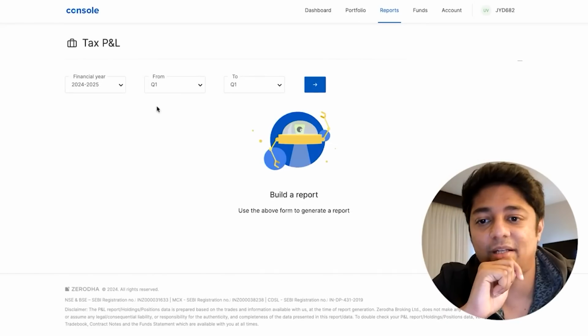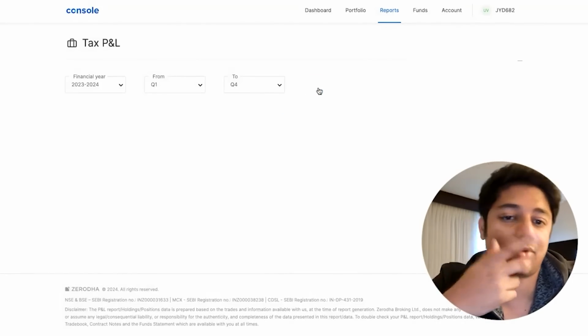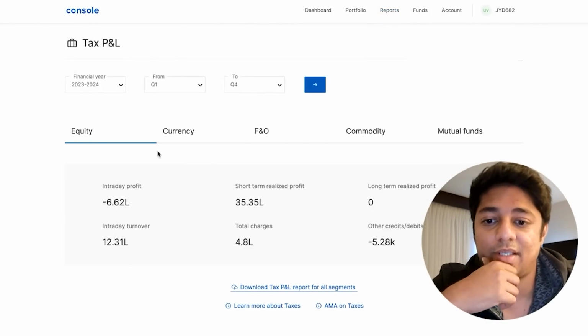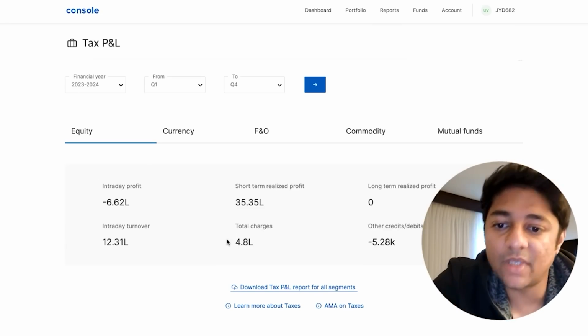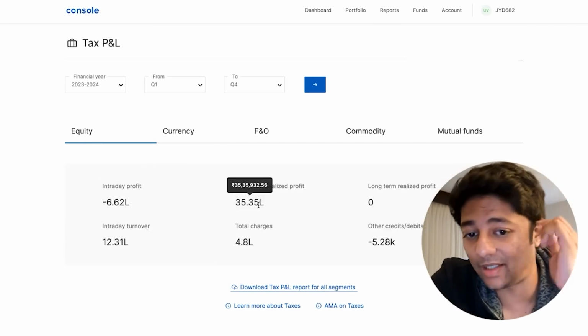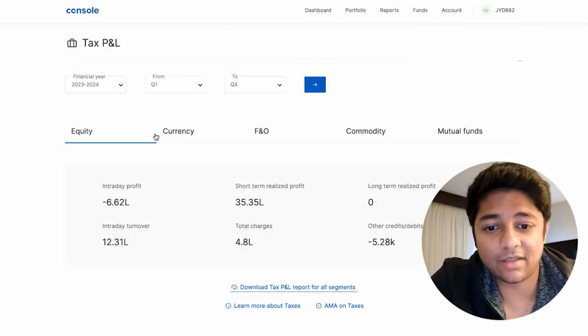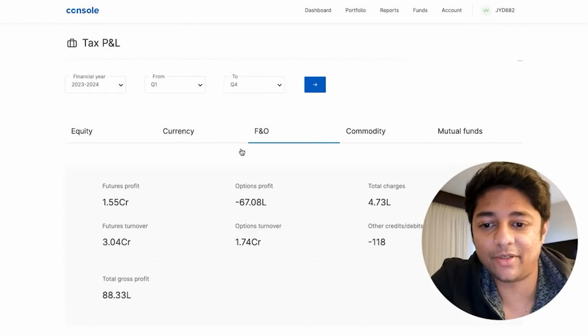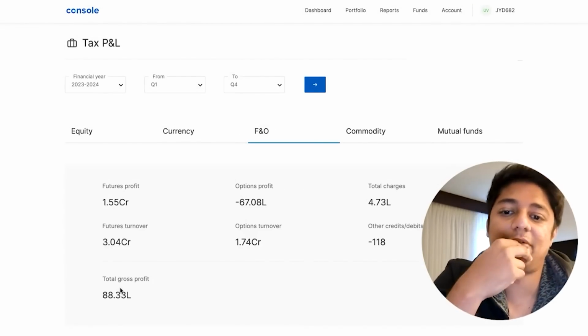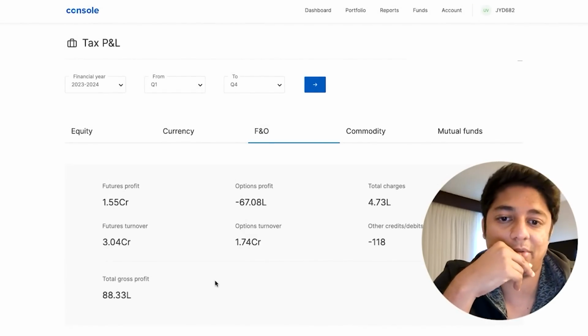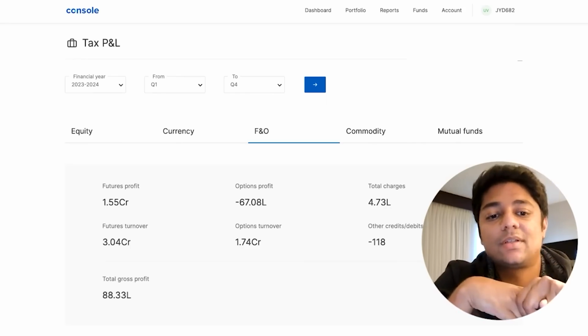And if I just go to tax PNL, go to last year, Q1 to Q4, which is what I have to pay and all of that, you see the equity tax PNL that I have, the total short-term realized profit is approximately 35 lakhs, which kind of hurts. And if I do F&O, the total profit here is approximately 88 lakhs, which I showed you, right?